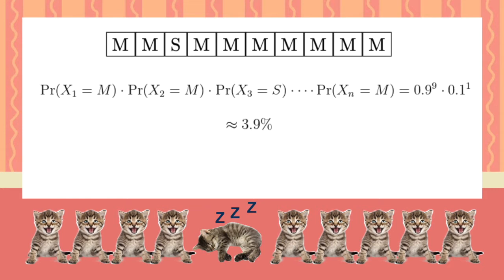This is kind of weird if you think about it, because we expect about 1 out of every 10 days to be sleepy and the remaining to have meows. In fact, AEP will tell us this does happen, that most of Ella's sequences will have about 10% sleepy days and 90% noisy days, but only as the sequences get very, very long.